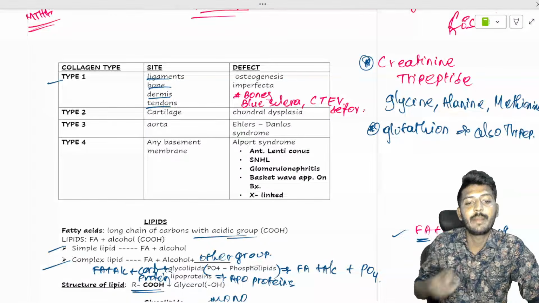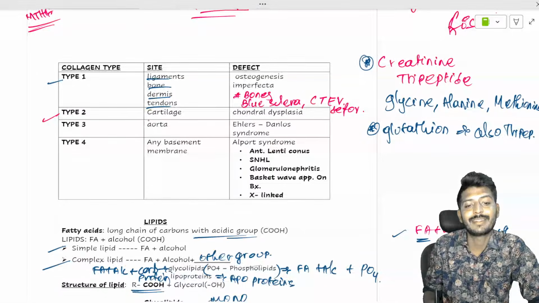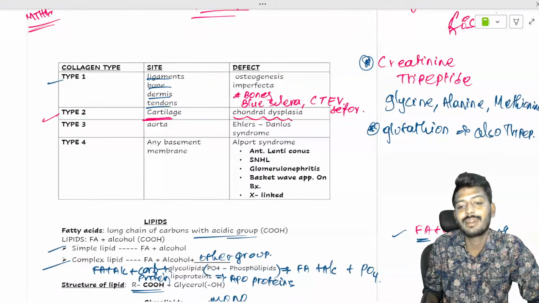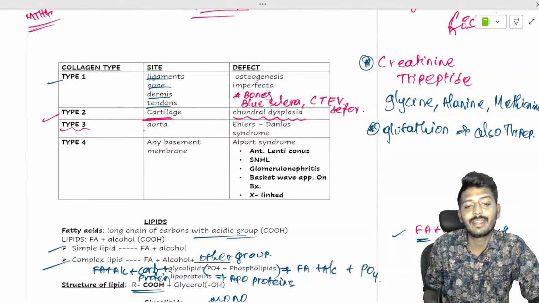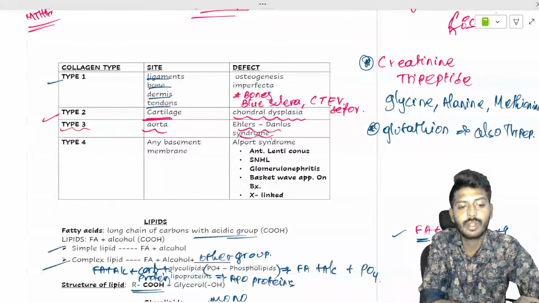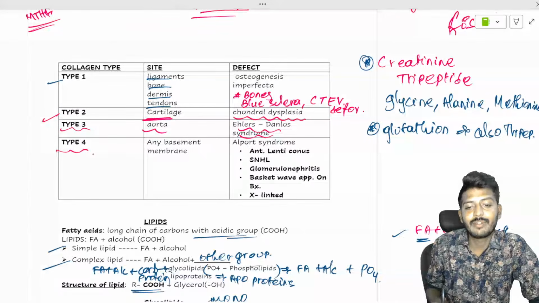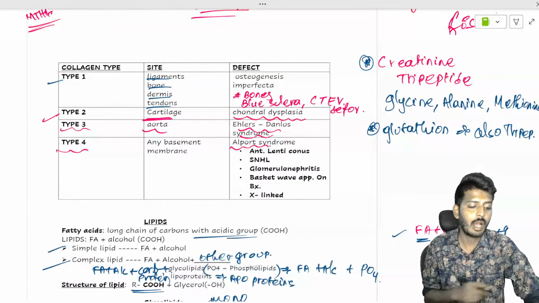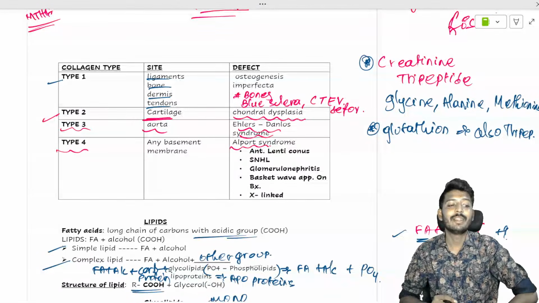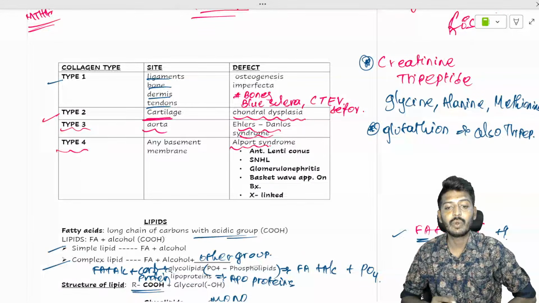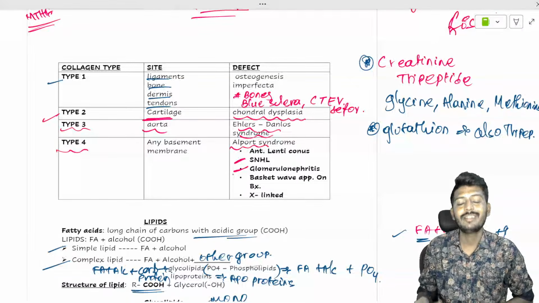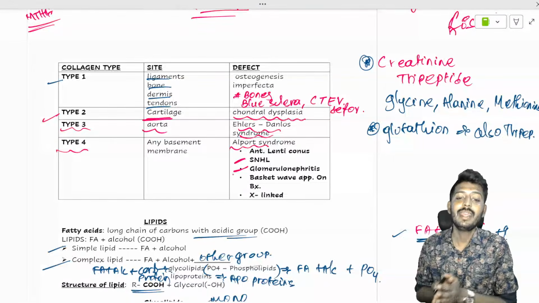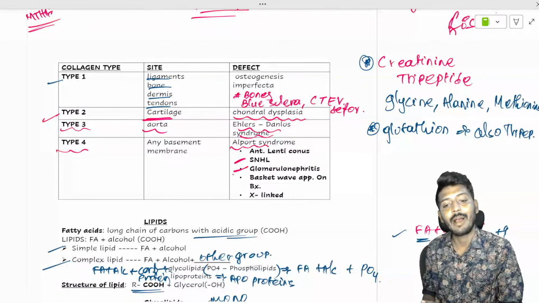Then you have type 2 collagen, present in the cartilages. Its defect leads to chondrodysplasia. Type 3 collagen is present in the aorta, and its defect leads to Ehlers-Danlos syndrome. Type 4 collagen defect leads to Alport syndrome, with anterior lenticonus, sensorineural hearing loss, glomerulonephritis, and if you take a renal biopsy, you can find a basket-weave appearance.